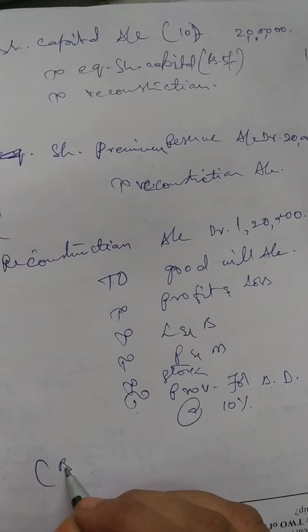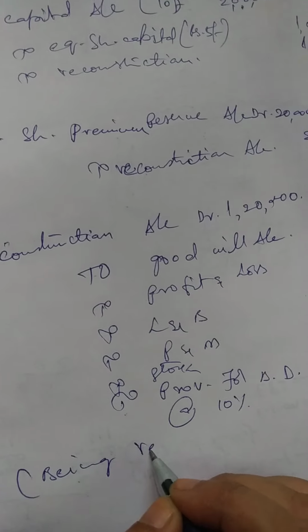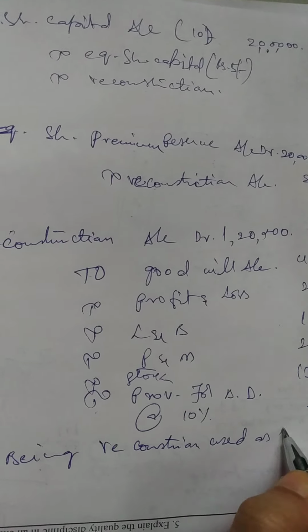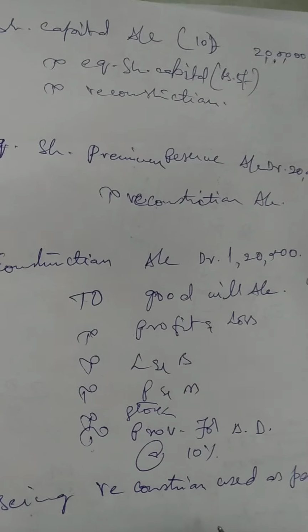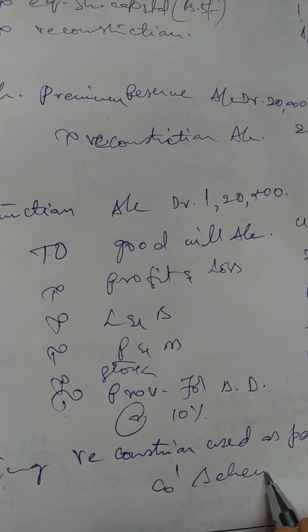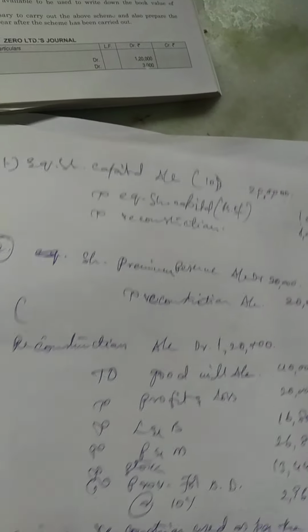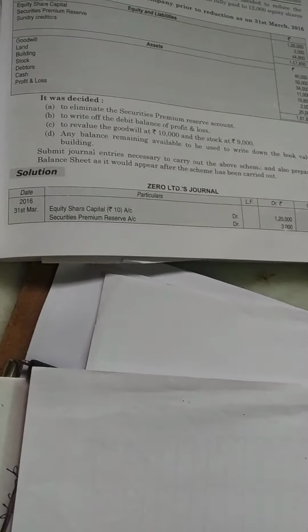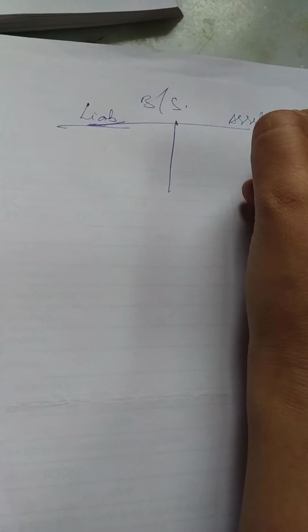So here you need to write being reconstruction used as per the company scheme. So this is how you can use the funds. Next, he has asked as usual for the balance sheet, rough balance sheet. How to draw this particular balance sheet, we'll see. Open balance sheet. This is liability side and this is asset side.